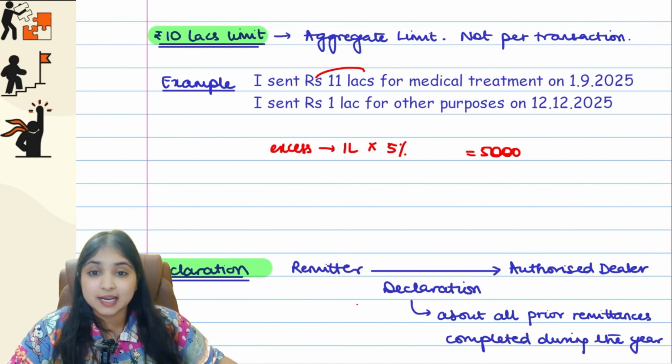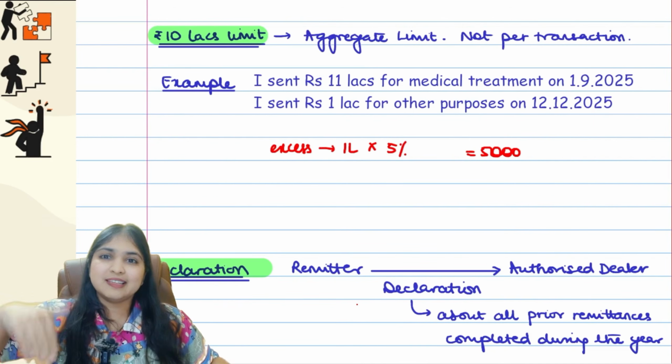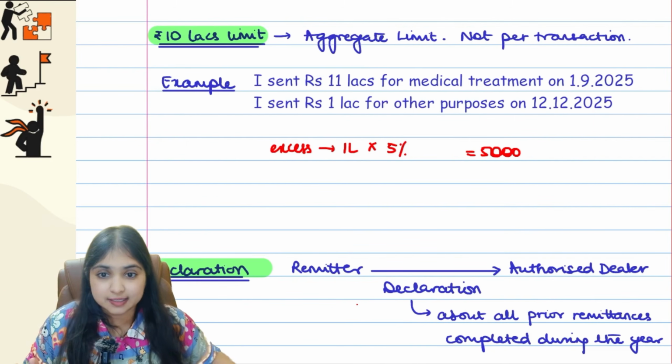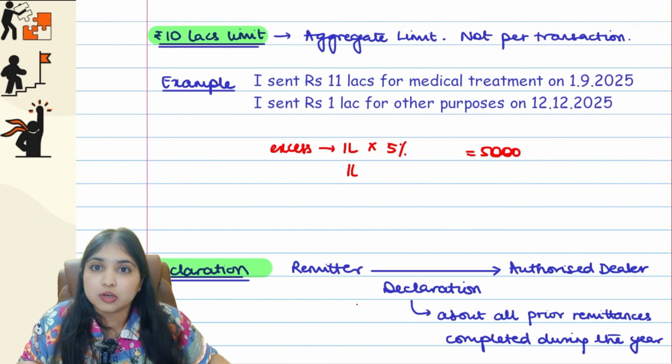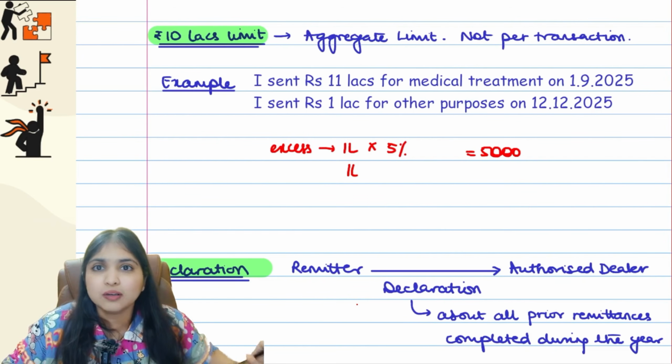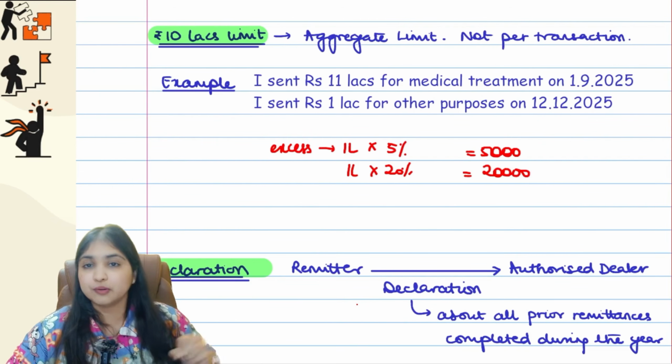So I sent 11 lakhs, more than 10 lakhs. Up to 10 lakh, no TCS. Excess above 10 lakh is 1 lakh. On that 1 lakh, TCS. Then again I sent 1 lakh. On this 1 lakh there will be TCS. Why? I already enjoyed the 10 lakh exemption. So after 10 lakh, whatever I remit, TCS will apply. Other purpose, therefore 20% TCS. So 20,000 rupees TCS they will collect from me.